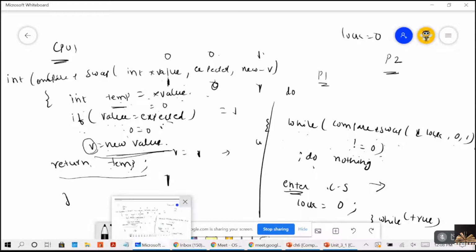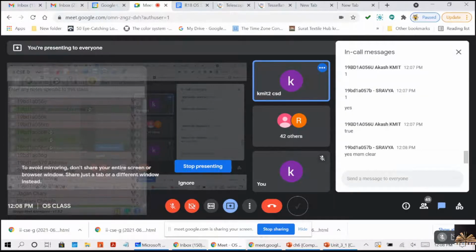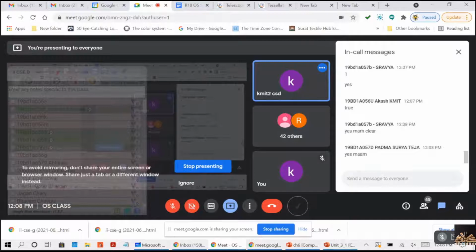Now it is clear for you guys. See, don't go for the second solution then. I thought the second solution would be easy for you, you can understand better. But if you feel that it is confusing, then don't go for it. Go for the first solution, which is there in your textbook. Now you tell me, guys, are both clear for you all? Very good. It is clear. Then we can move to the next topic.